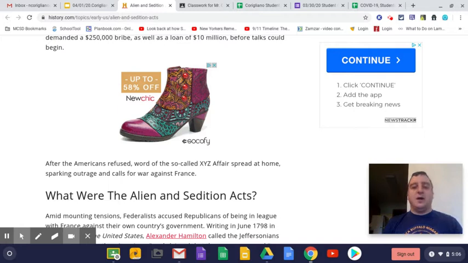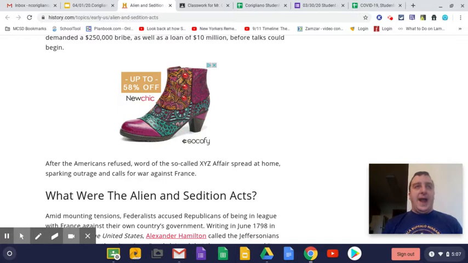Adams is already partway through his presidency on bad footing because people are unhappy with the French and they're calling for war. And that's something Adams does not want to get involved in. He's going to prepare for it. He's going to get ready for it.